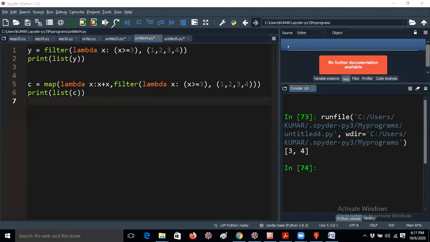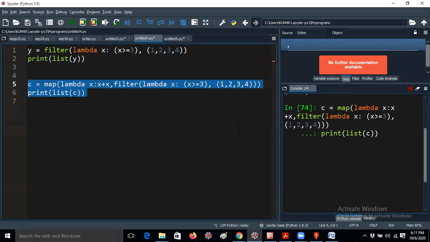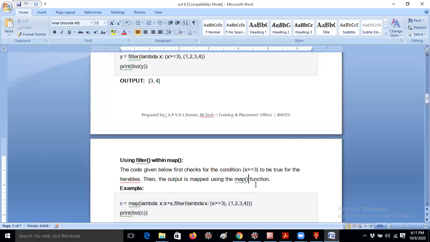So everybody is understanding the question itself. It is saying x plus x, which means it will return 6, 8. Once again I am running the code. It is taking some time. Please wait, guys. Yes, whatever you are telling is absolutely correct. Now you are understanding what is a map, what is a filter, what is a lambda. Now let me move to the next question.